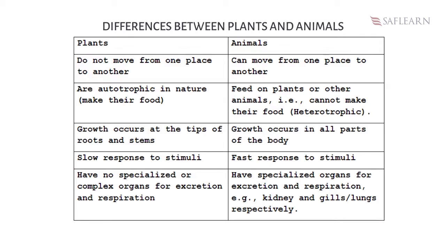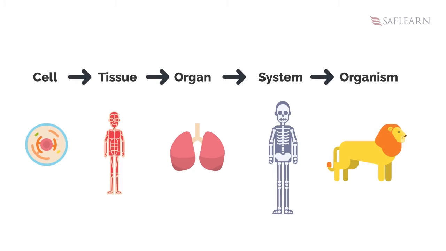Plant growth occurs at the tip of roots and stems, whilst animal growth occurs in all parts of the body. Plants respond slowly to stimulus, whilst animals respond quickly to stimulus. Plants have no specialized or complex organs for excretion and respiration. Animals have specialized organs for excretion and respiration, such as kidney, gills, and lungs, respectively. It is important to also note that organization of life ranges from cell, tissues, organ, system, and organism.